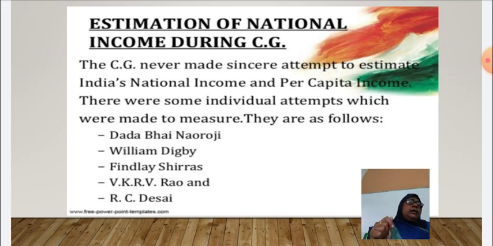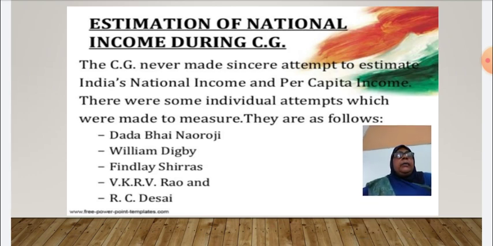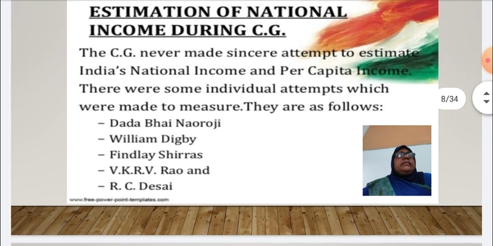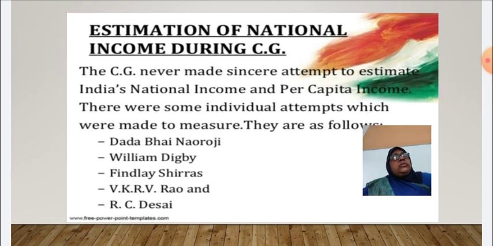They are Dadabhai Naoroji, William Digby, Findlay Shirras, V.K.R.V. Rao and R.C. Desai. These are individual estimators of national income and per capita income. But there were no official estimates of national income and per capita income. So this much is about the introduction to chapter one, Indian economy on the eve of independence.